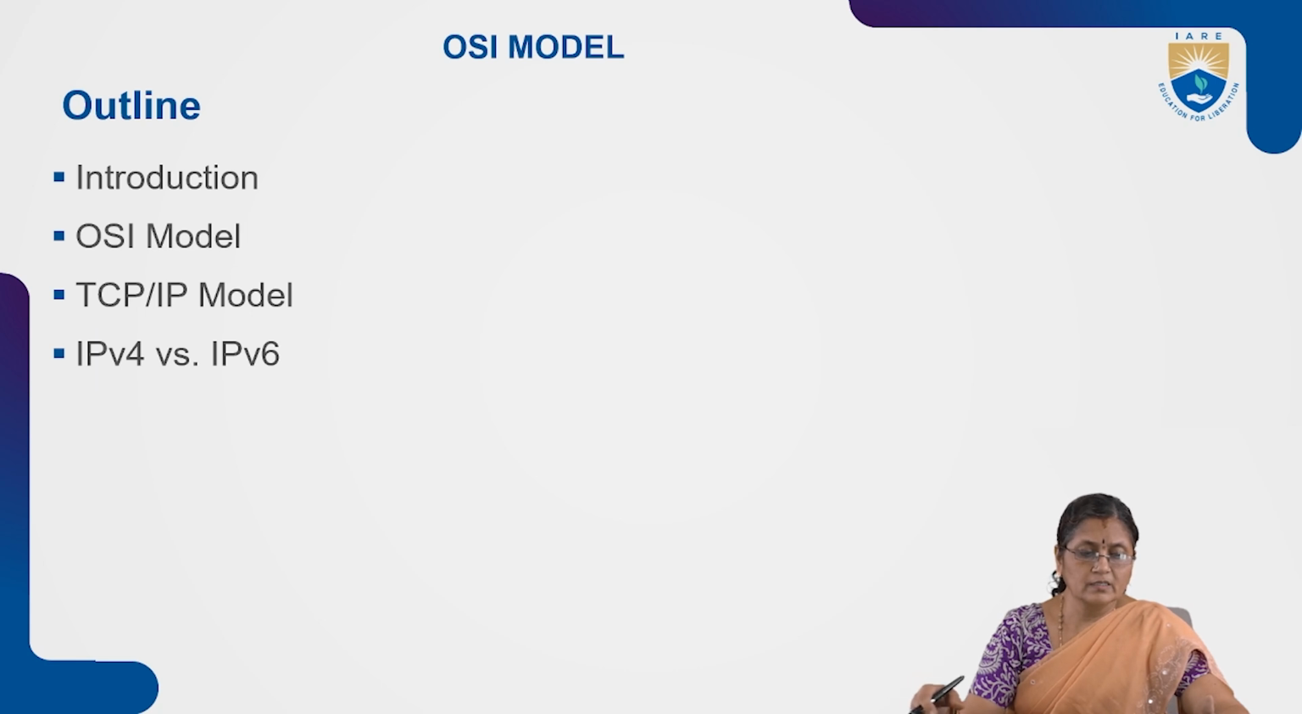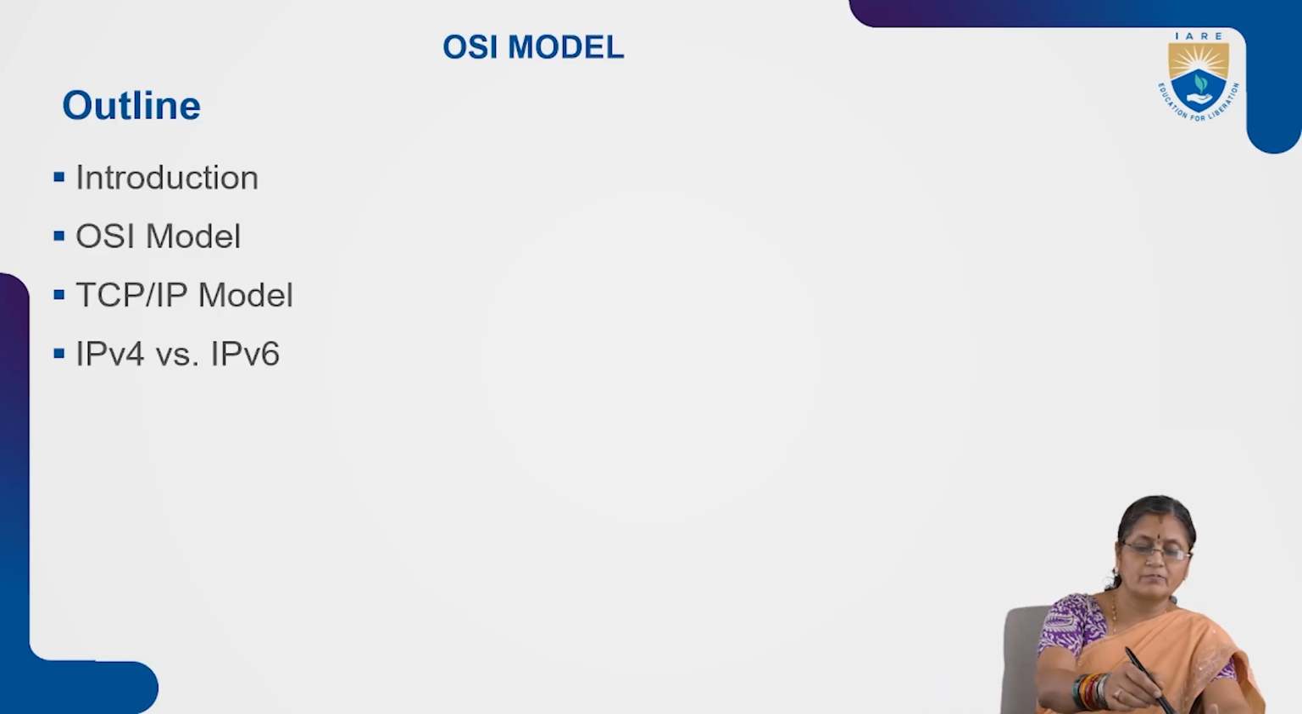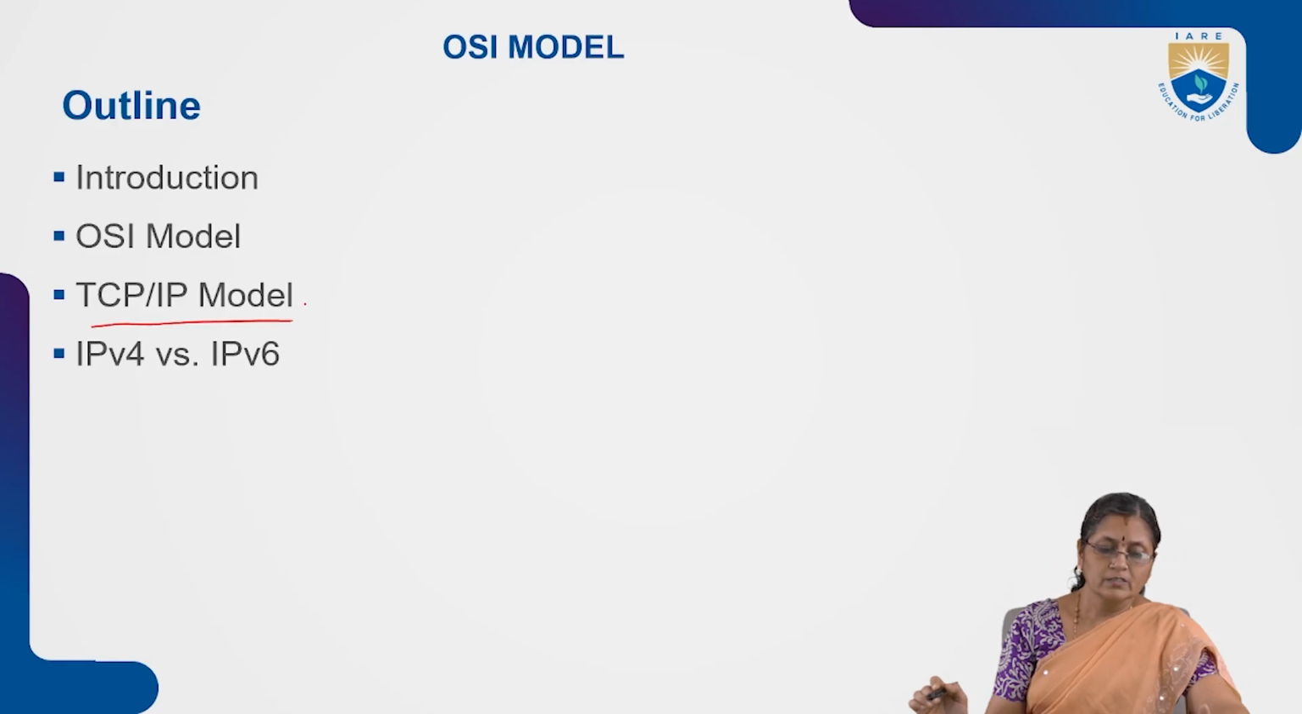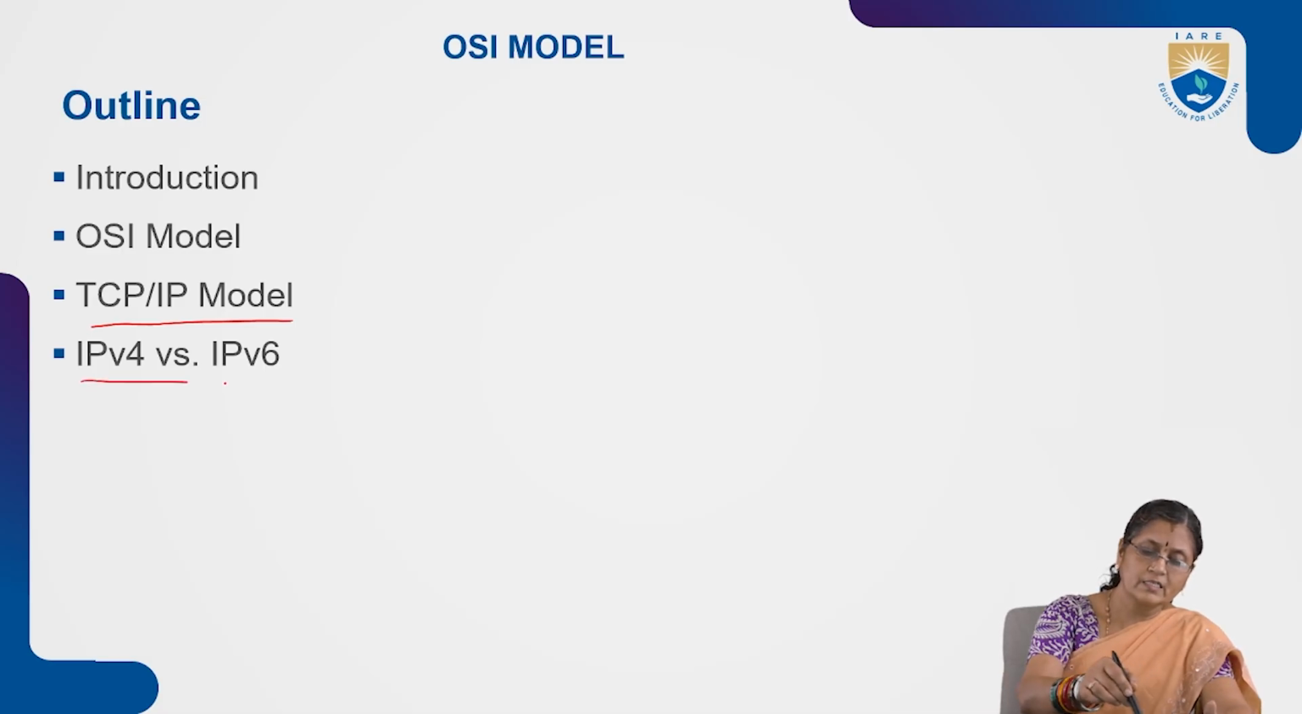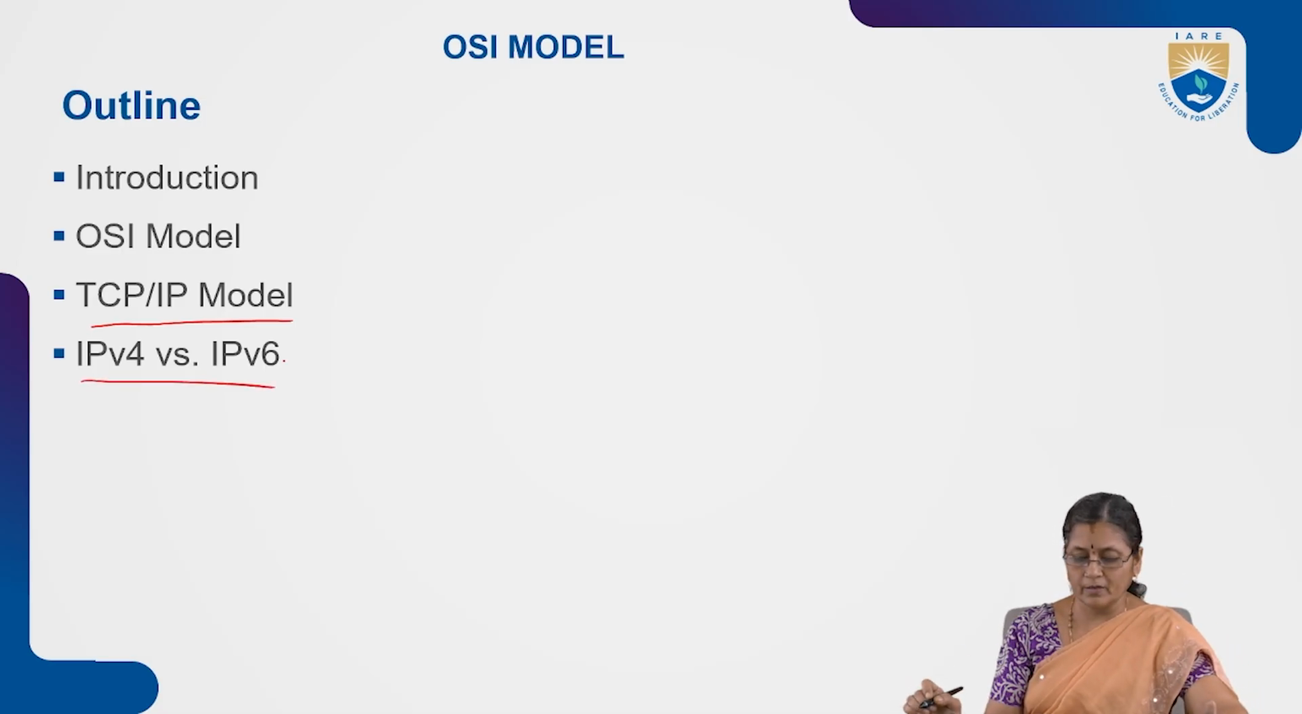So here, in the outline of the OSI model, the introduction part we have seen, and then what the OSI model is. It is a 7-layer network, and then the TCP/IP model. In the previous discussion we have discussed the TCP/IP model. Later on we will discuss IPv4 and IP version 6 in the forthcoming classes.